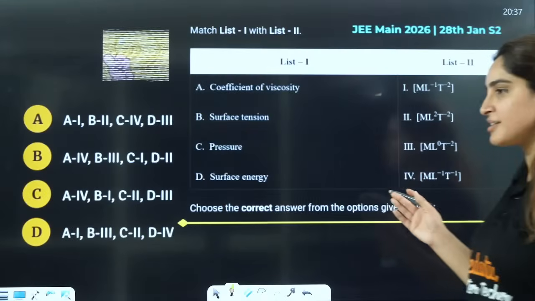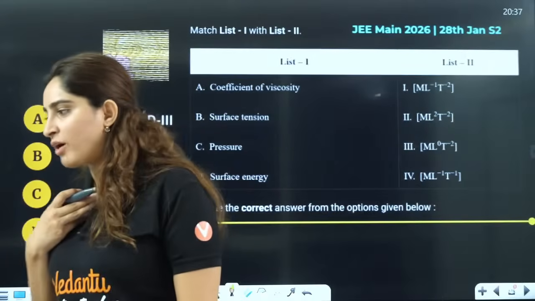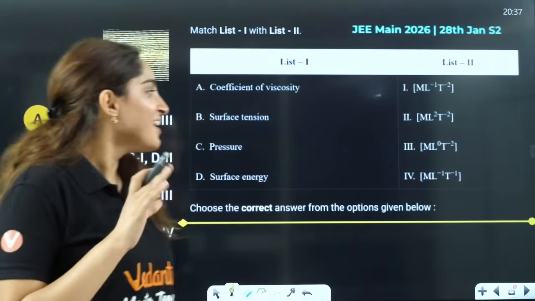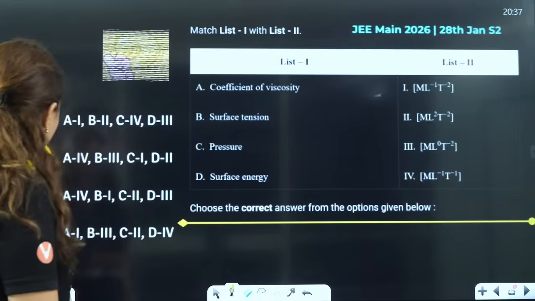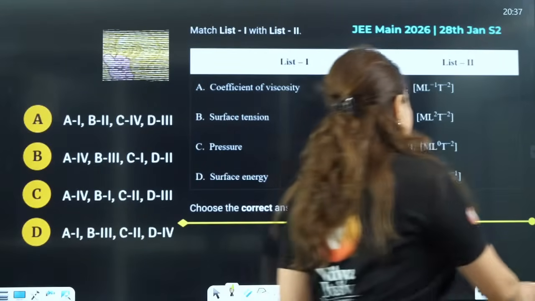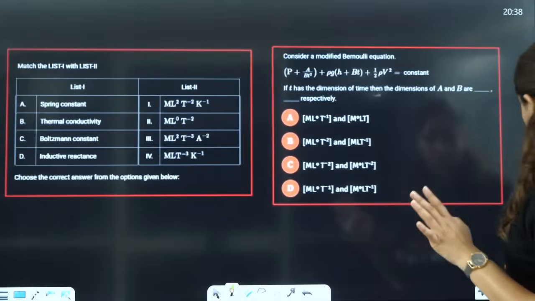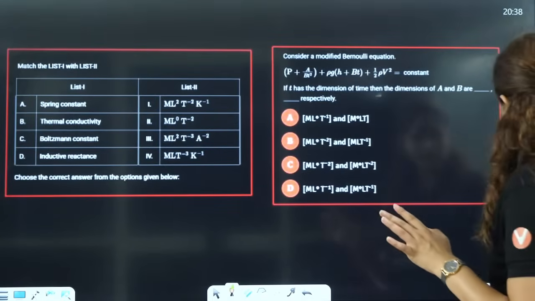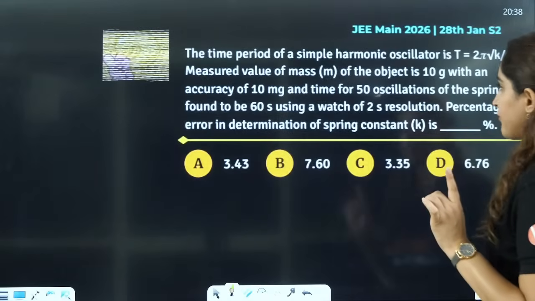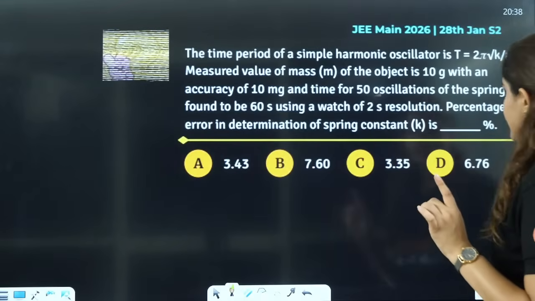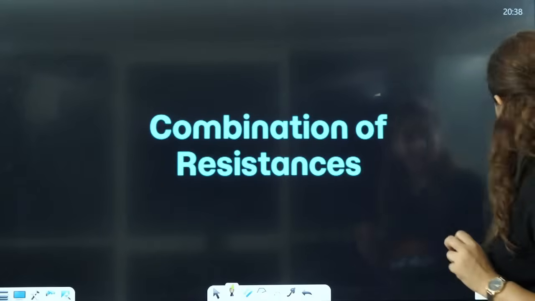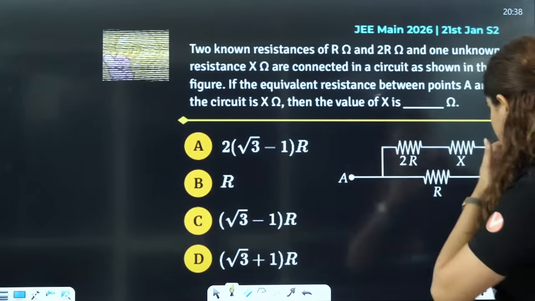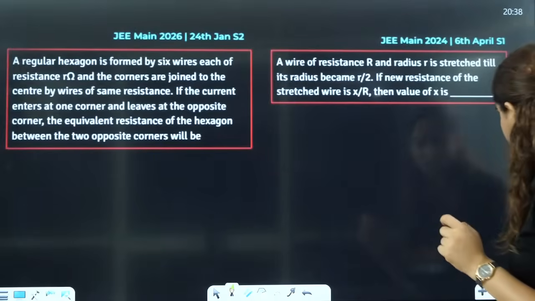Unit and dimension, this much. Even I remember, I am from non-medical only, so I can tell you a little bit. Unit and dimension is a very simple question, you can easily do it yourself. Then similar kind of questions from unit and dimensions. Then from errors you can see similar kind of questions. Then you can see combination of resistance. This is the question, and similar kind of questions from combination.